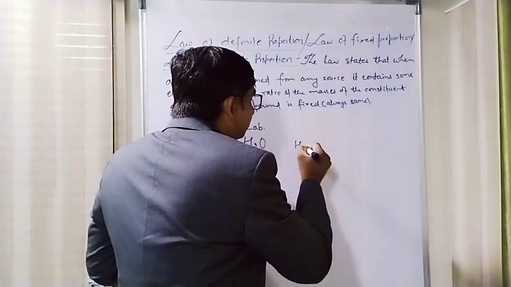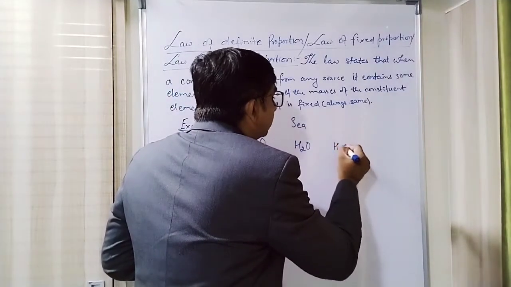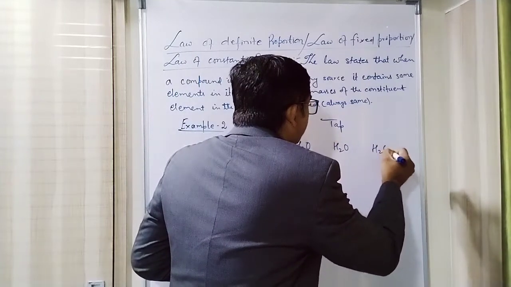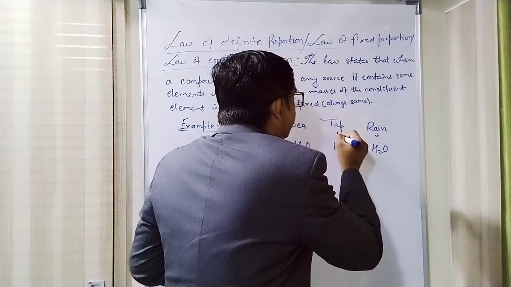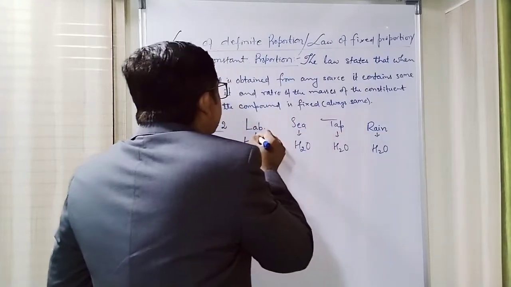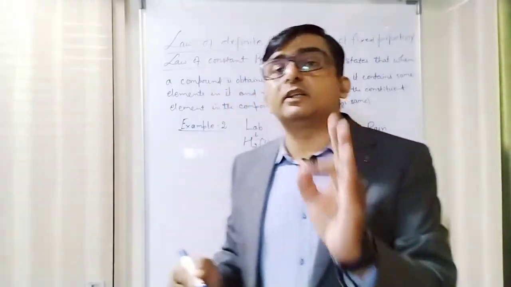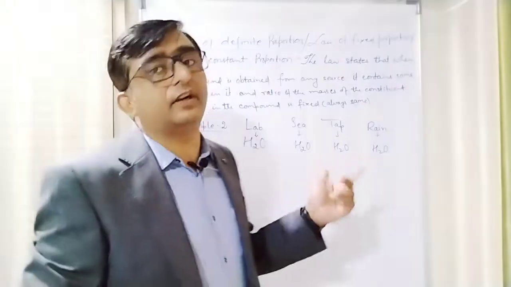This H2O molecule I took from the sea. You can take an H2O molecule from your tap. You can take H2O from rainwater. So they are obtained from different sources. It does not matter from which source water was obtained. It will always contain the same elements in it. A water molecule will always contain hydrogen and oxygen in it.